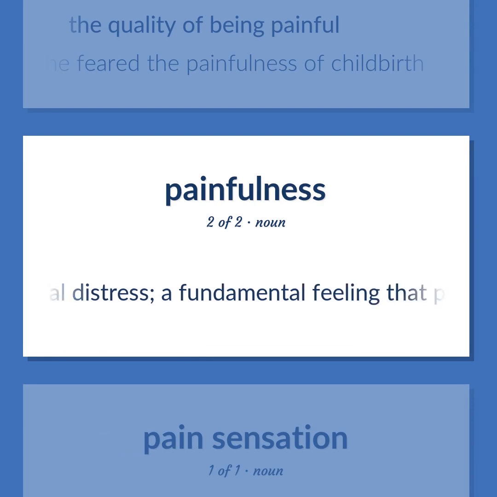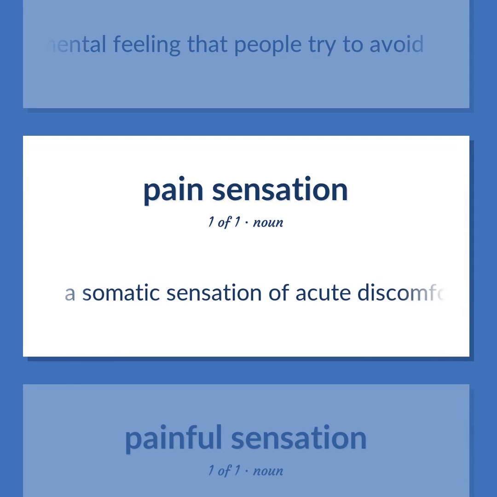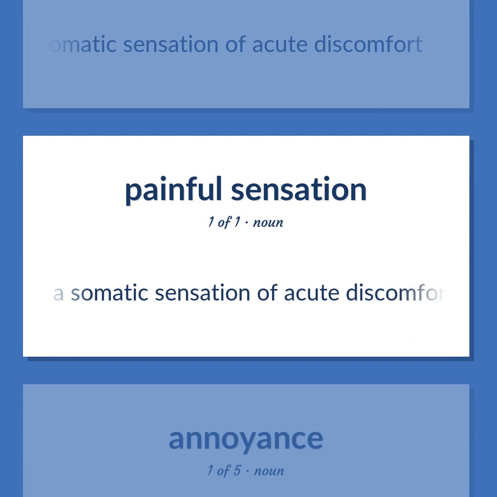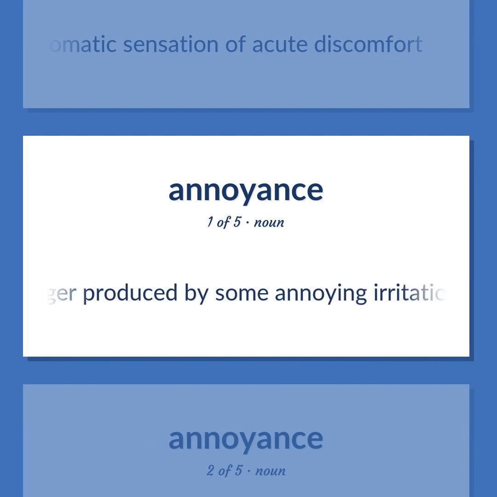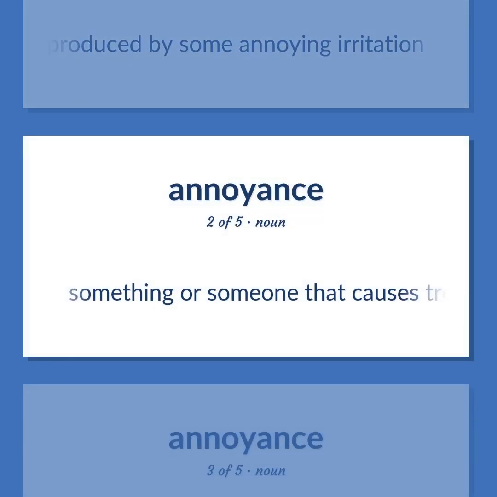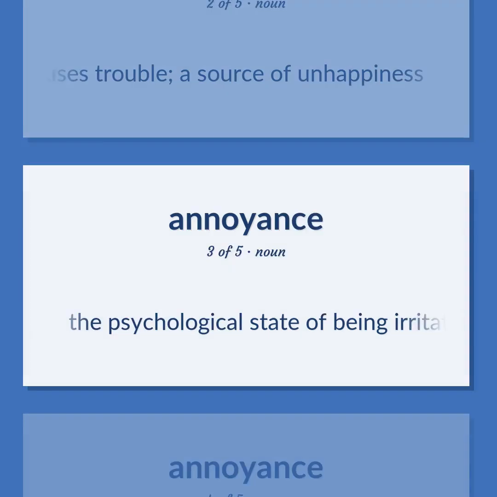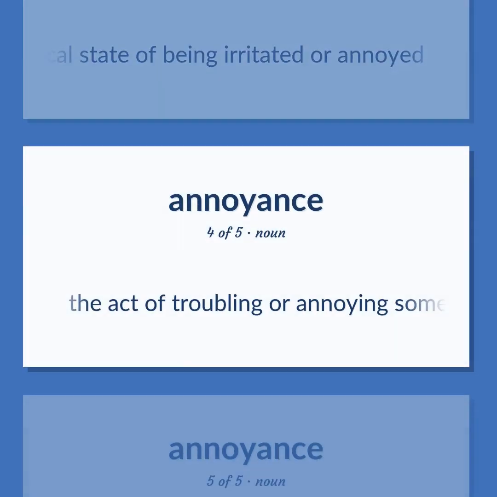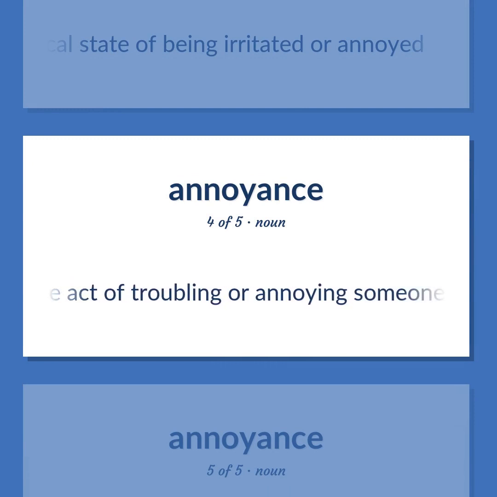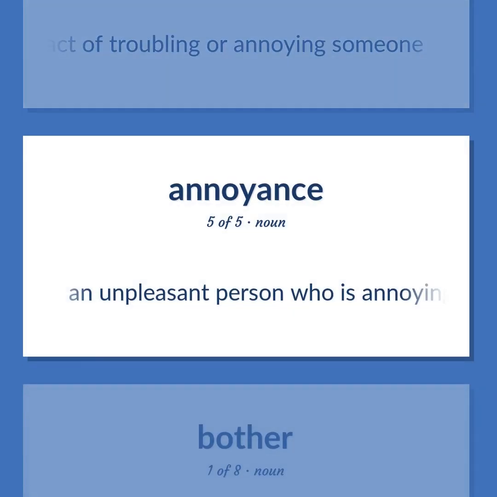Emotional distress. A fundamental feeling that people try to avoid. A somatic sensation of acute discomfort. Anger produced by some annoying irritation. Something or someone that causes trouble, a source of unhappiness. The psychological state of being irritated or annoyed. The act of troubling or annoying someone. An unpleasant person who is annoying or exasperating.